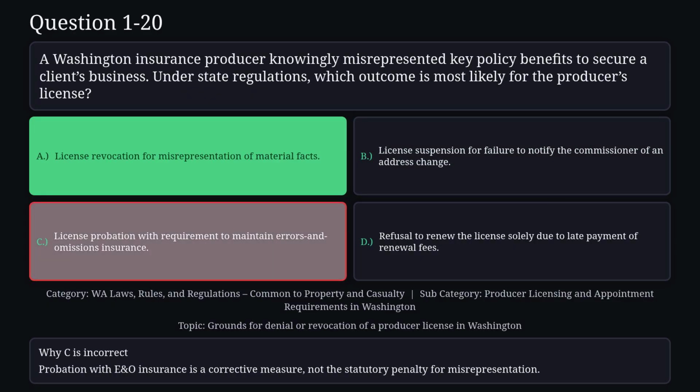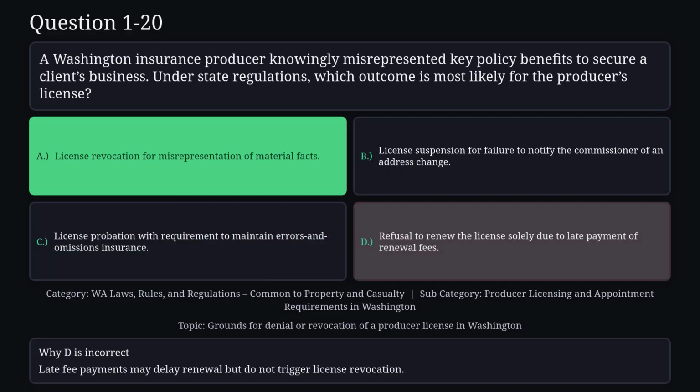Reason C is not correct. Probation with E&O insurance is a corrective measure, not the statutory penalty for misrepresentation. Reason D is not correct. Late fee payments may delay renewal, but do not trigger license revocation.